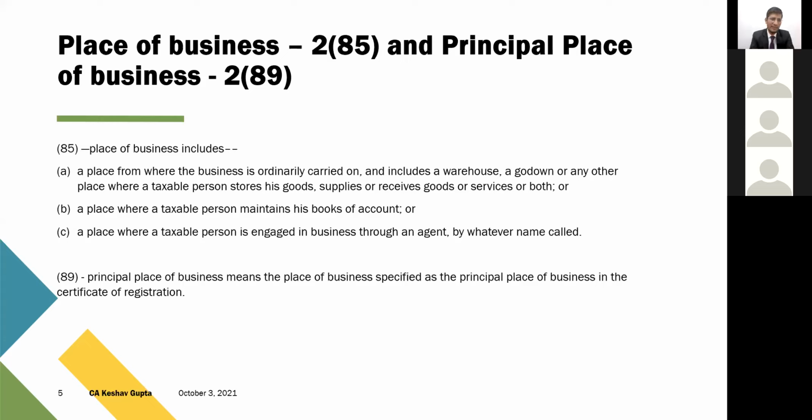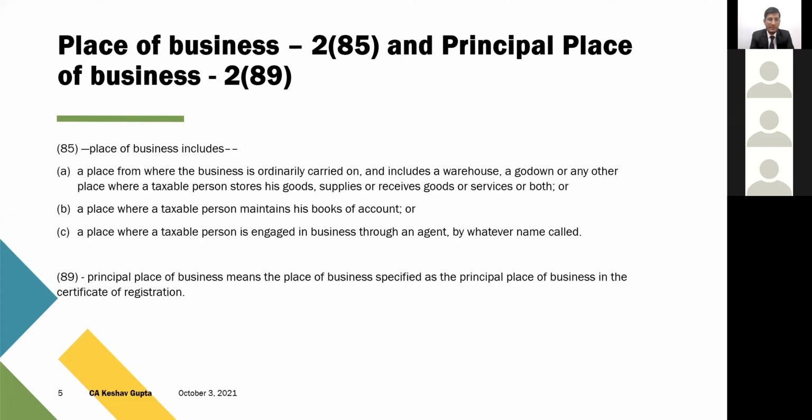But even if we see the word includes, I think the mindset or theory is clear that residential addresses should not be included in the place of business, and we should read it in that consonance with the words mentioned, where the business is ordinarily carried on. So those places should be considered as place of business, although it starts with the word includes. Let us see if any litigation happens on this in future, or if the section can be read in such a fashion.